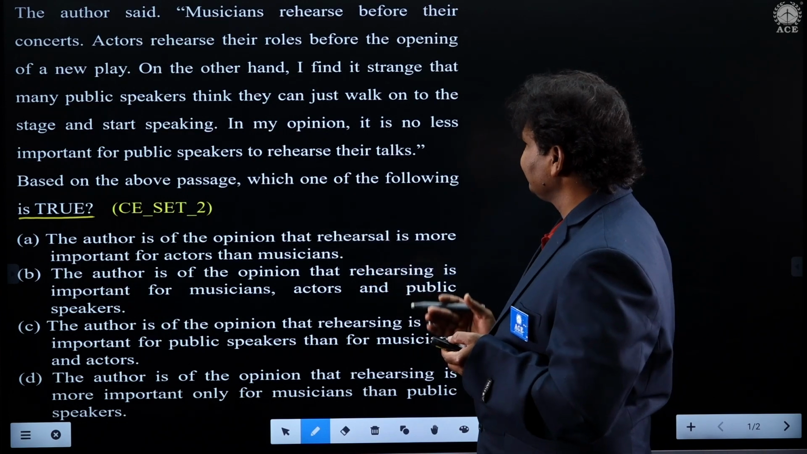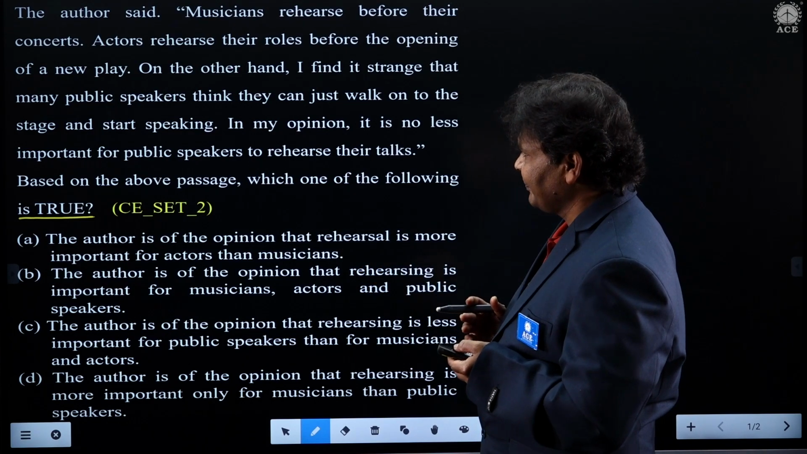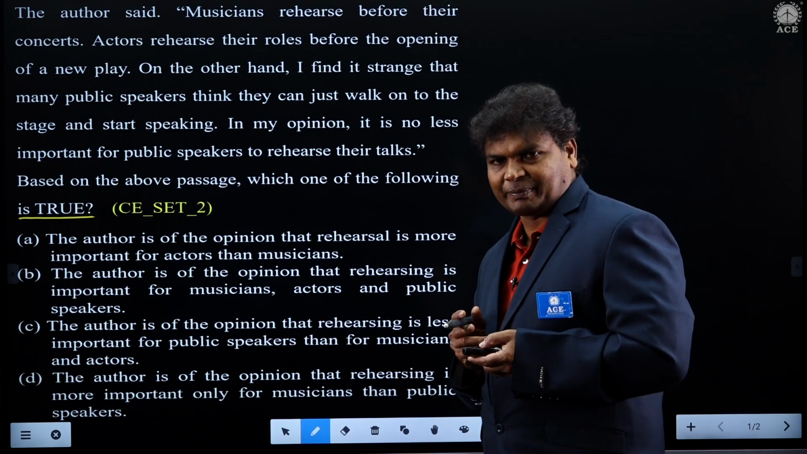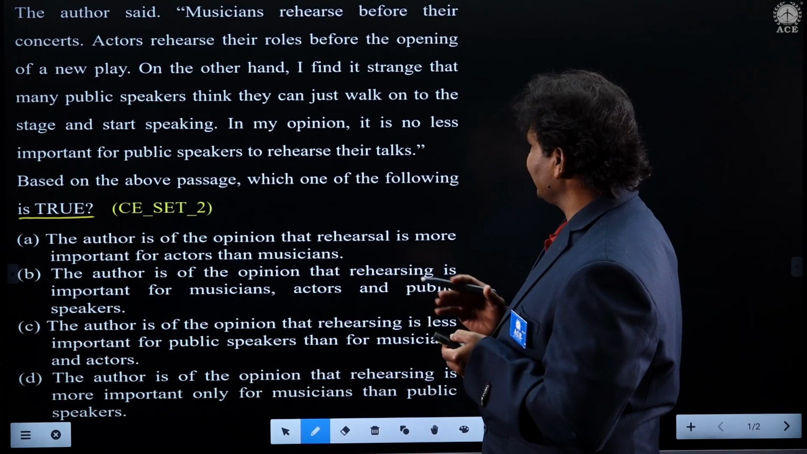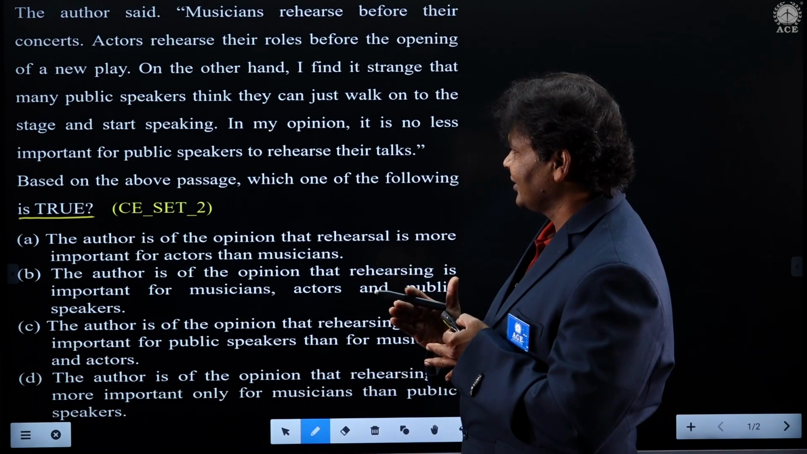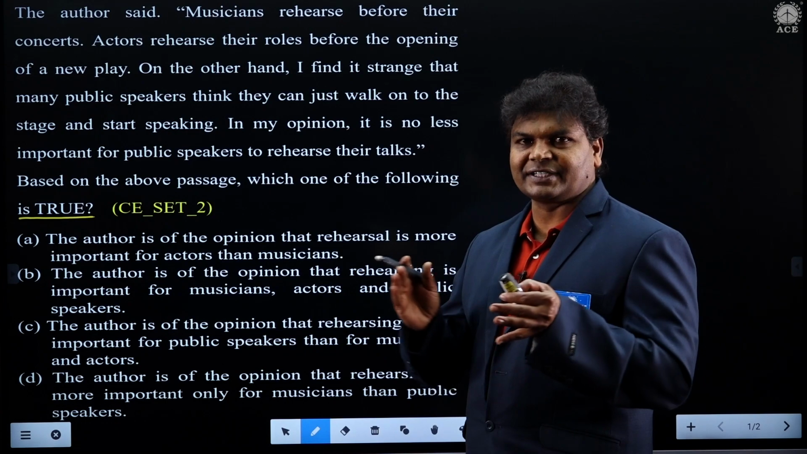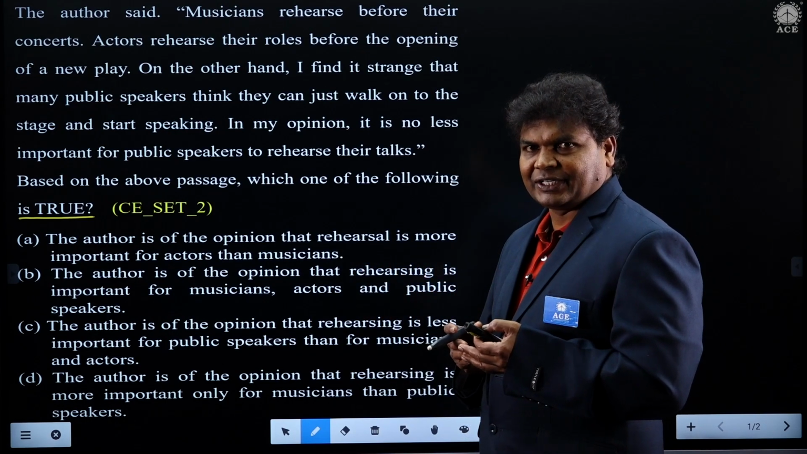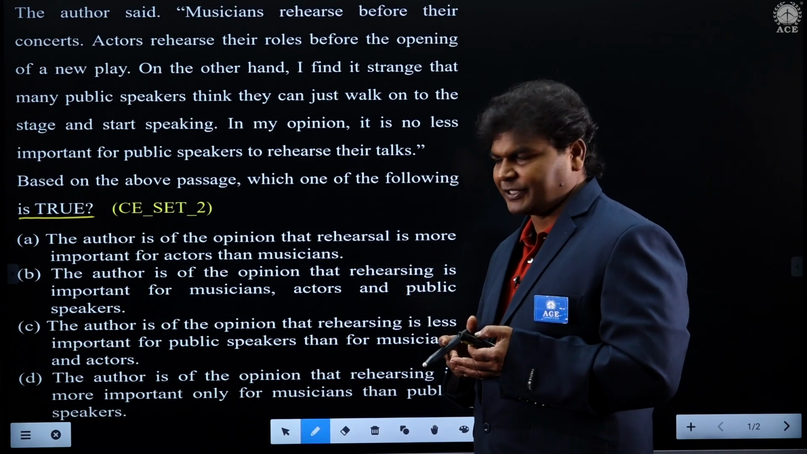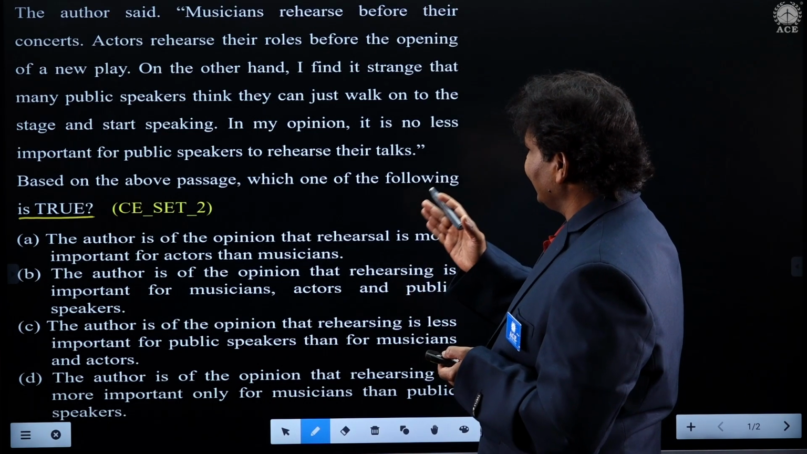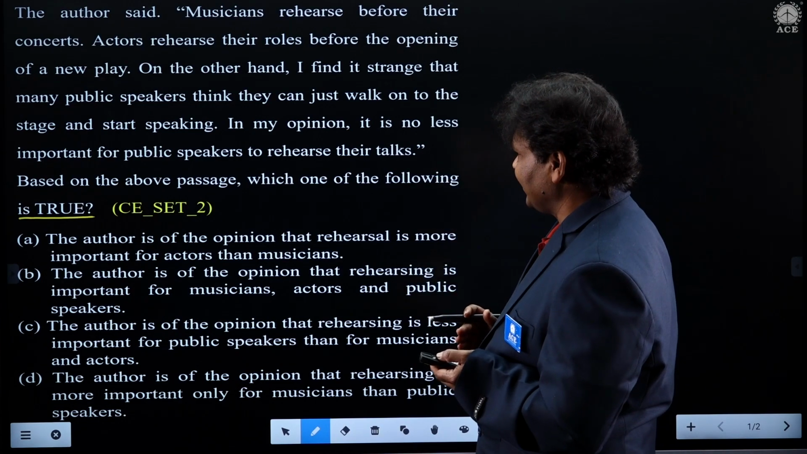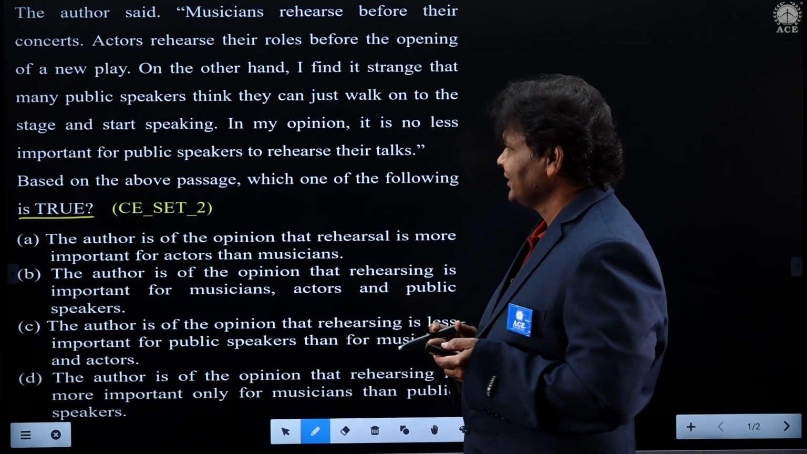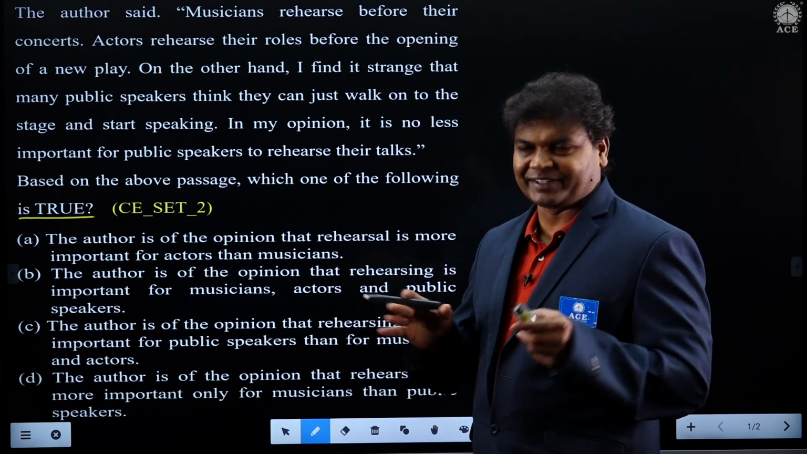On the other hand, I find it strange that many public speakers, like politicians and all, think they can just walk on to the stage and start speaking as it comes to their mind. Something like extempore we call it. And that is what most of the times Indian politicians also do. On the other hand, I find it strange that many public speakers think they can just walk on to the stage and start speaking. So these are the people who don't rehearse.